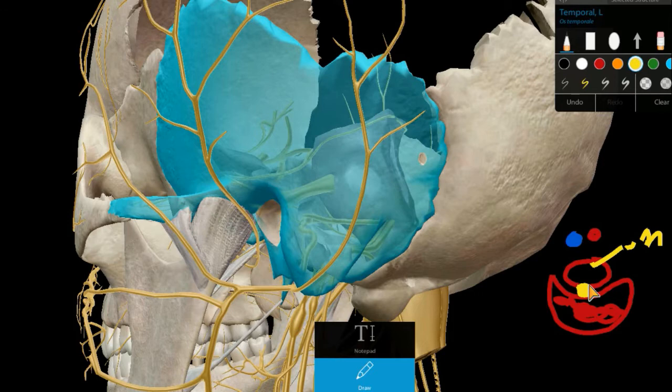Now we're going to see the branches and the distribution of the facial nerve. To make it simpler, we will see each and every nucleus and the nerve originating from it.